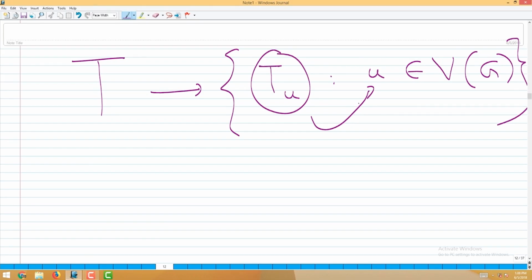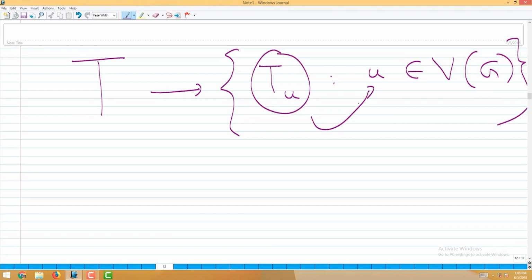Now my claim is that, keeping your original graph somewhere for reference, if you look at only these subtrees you have created and make the intersection graph of these subtrees, we will get back the graph. Why do we get back the graph?